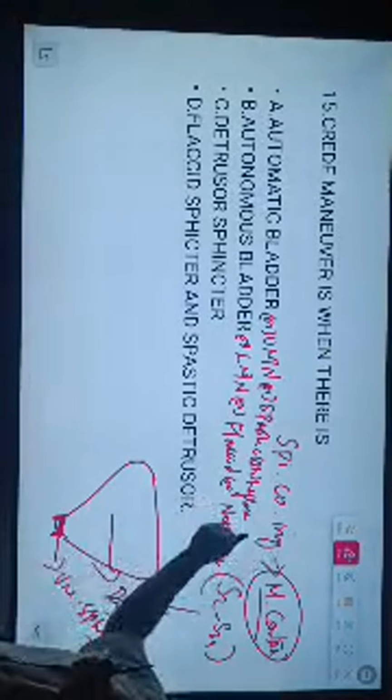Void பண்ண முடியாது. So the grid maneuver is we give abdominal pressure to facilitate the voiding of urine. Yes, so we discuss, let me see the answer.